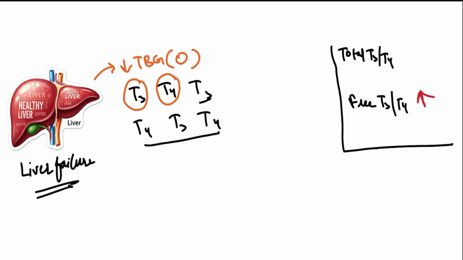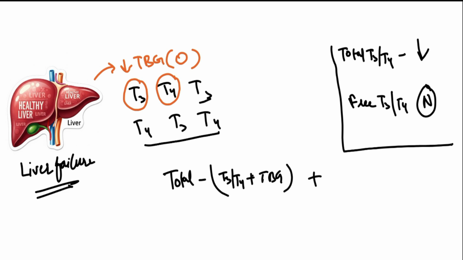So the net result is the free T3 and T4 will become normal because of less thyroid hormone bound to the TBG. So there will be decreased total thyroid hormone, as total thyroid hormone is the T3, T4 bound with TBG plus free T3 and T4. As free T3 and T4 are normal, and the T3 and T4 that is bound with TBG is decreased, this results in decrease in total T3 and T4 levels by the decrease of level of TBG.